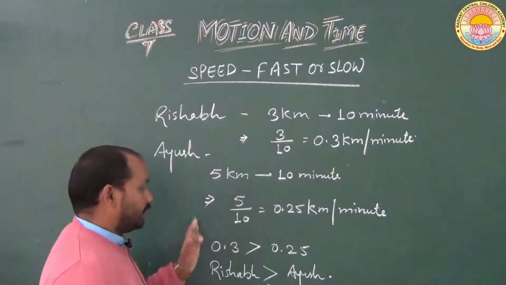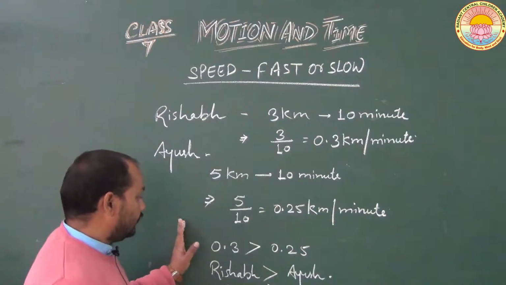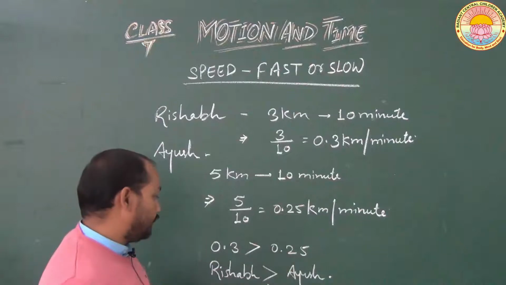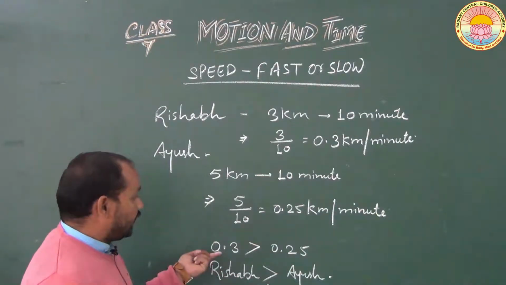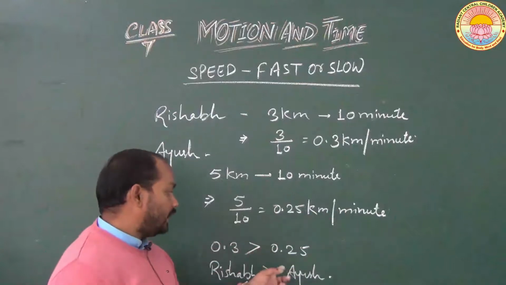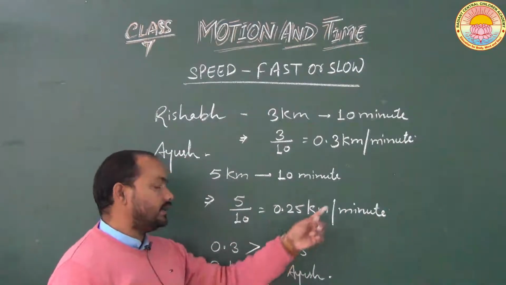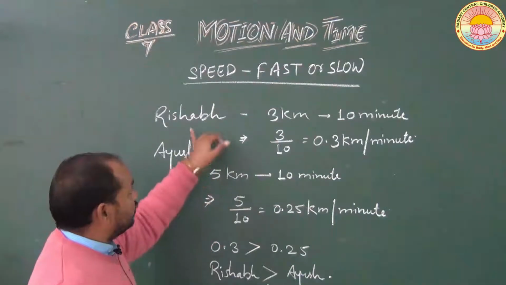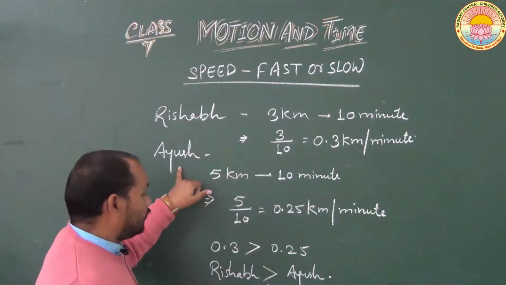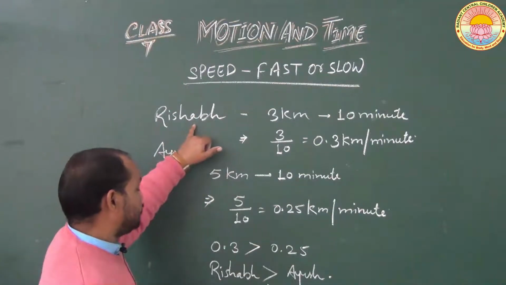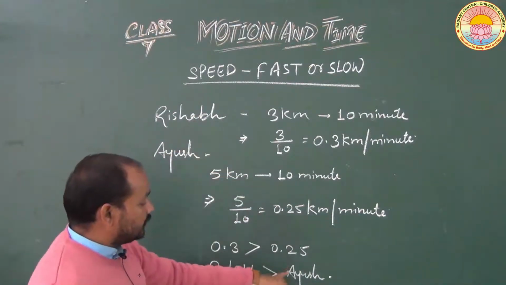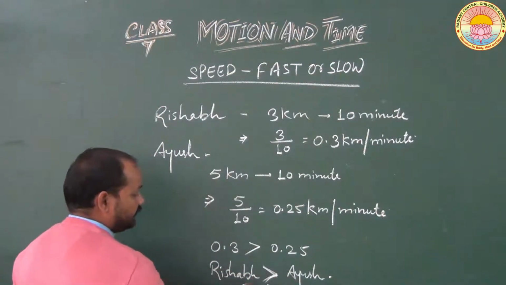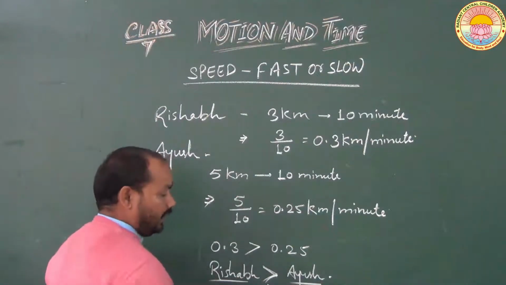So by taking this example, we can understand that Rishabh is moving fast and Ayush is moving slow, because Rishabh is completing more distance in a minute while Ayush is completing less distance in a minute. In other words, the speed of Rishabh is greater than the speed of Ayush.